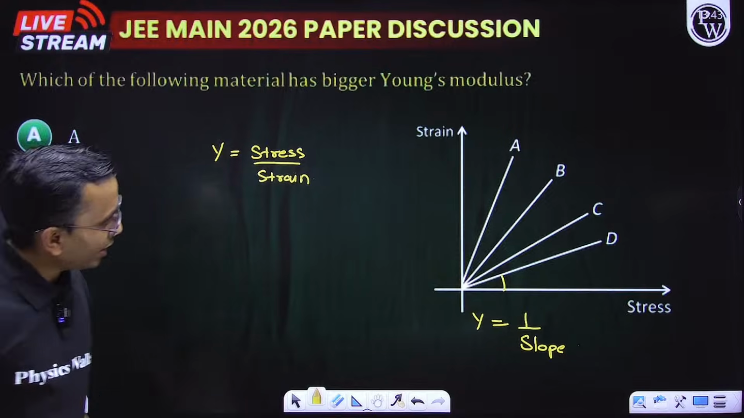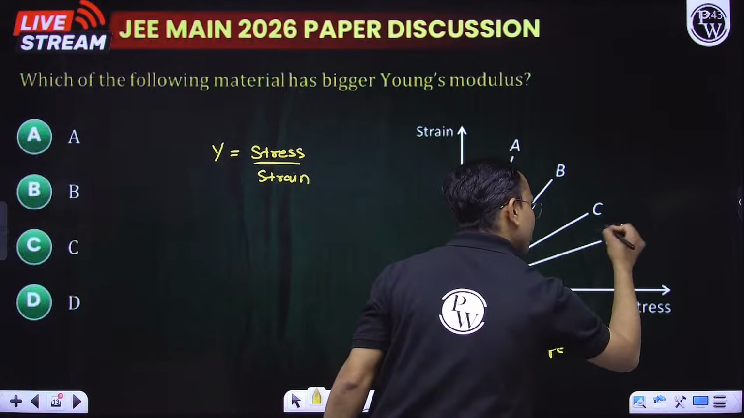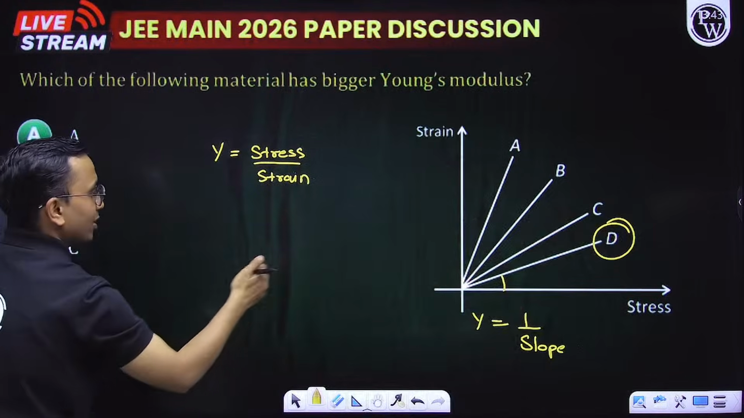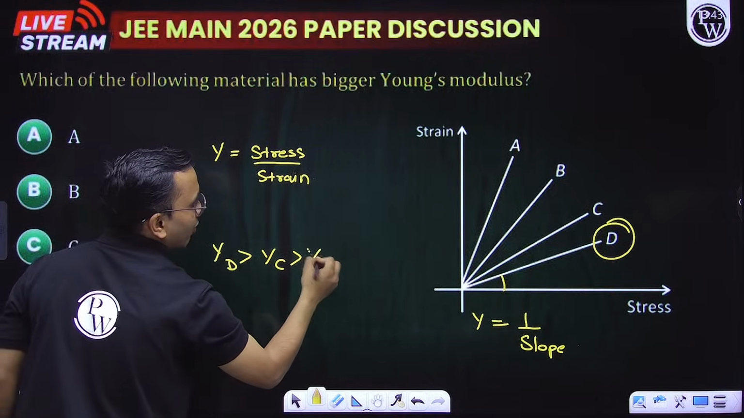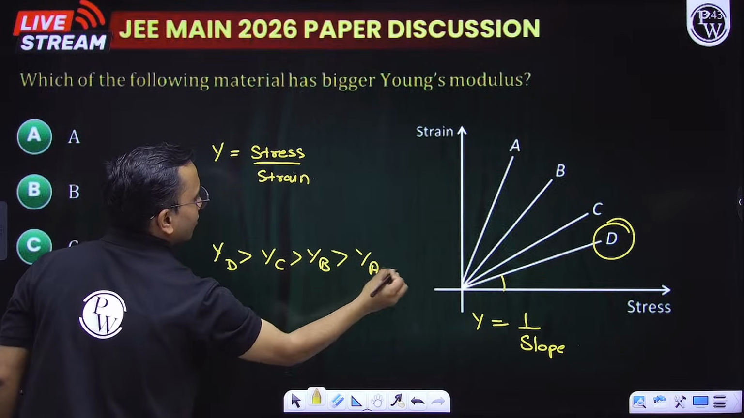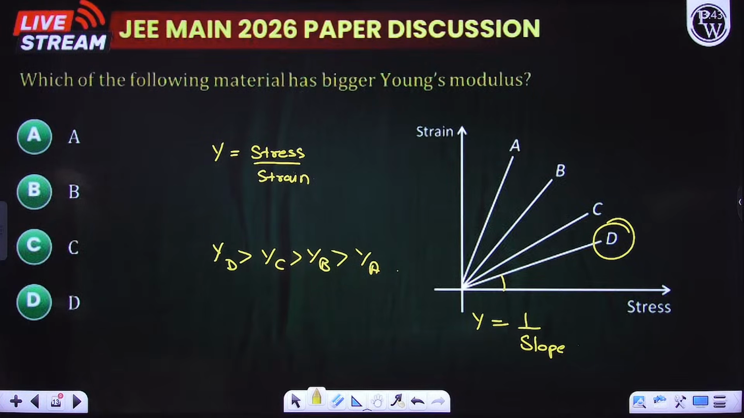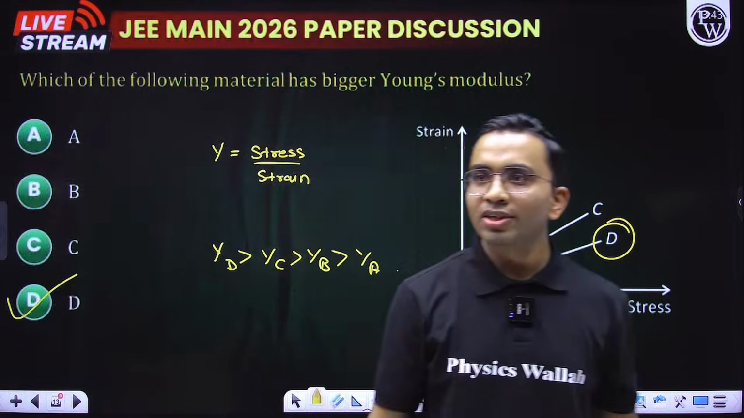Which one is having the least slope? D is having the least slope. It means Young's modulus for D will be greatest. So YD, then YC, then YB, then YA. This is the order here. Which of the following materials has the bigger Young's modulus? So I'll say D is having the bigger Young's modulus.